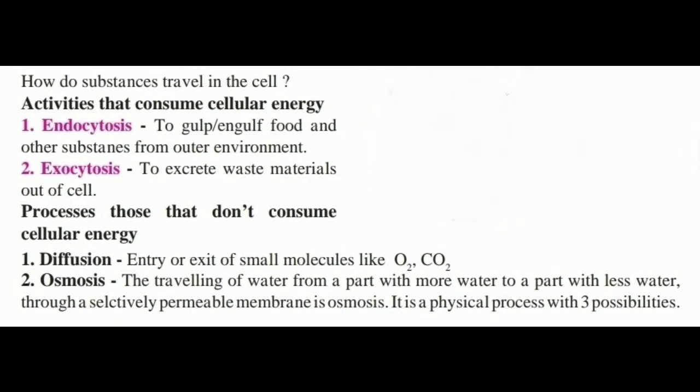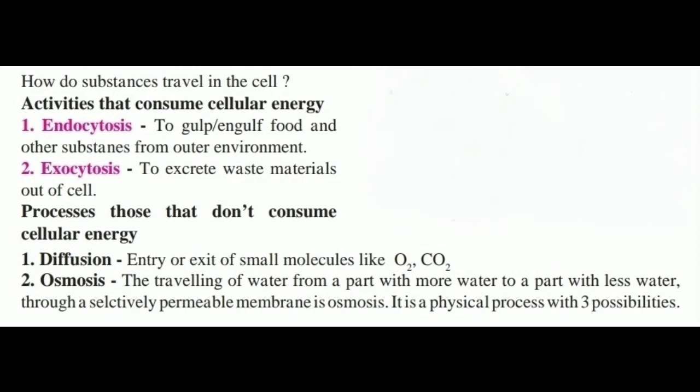and osmosis. In diffusion, entry or exit of small molecules like oxygen and carbon dioxide takes place. Here energy is not required. And the second one is osmosis. So here the traveling of water from a part with more water to a part with less water through a selectively permeable membrane is osmosis, and this osmosis takes place in three ways.